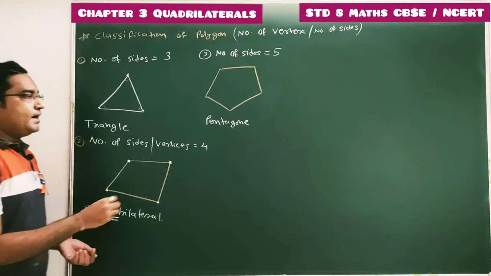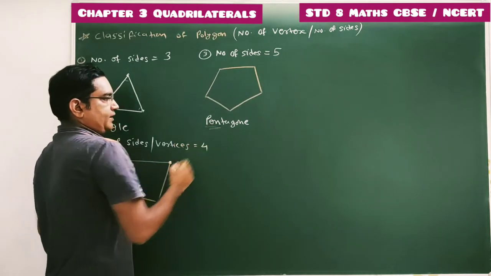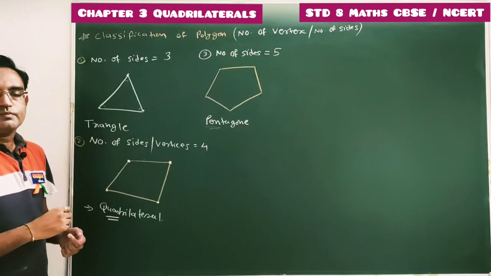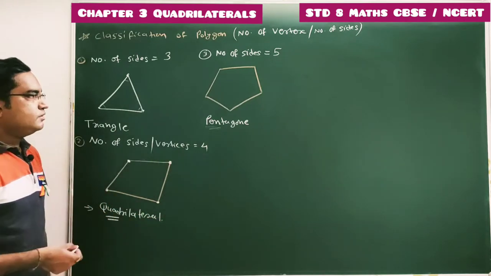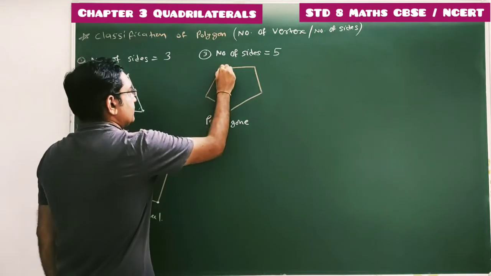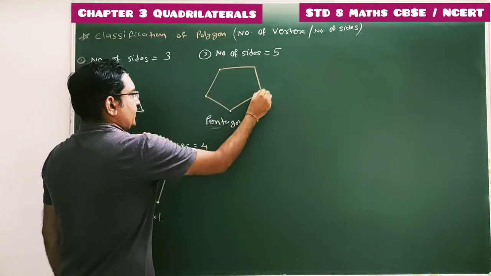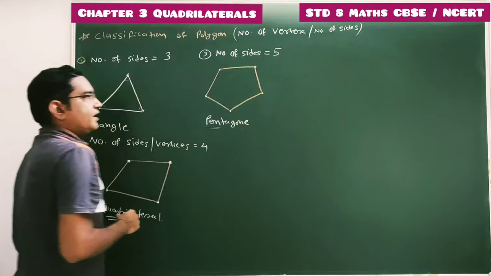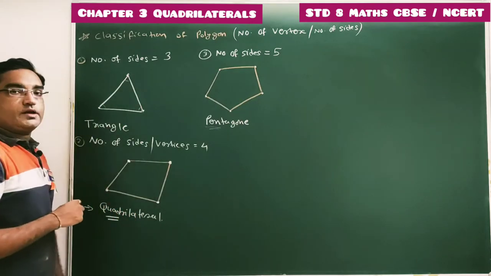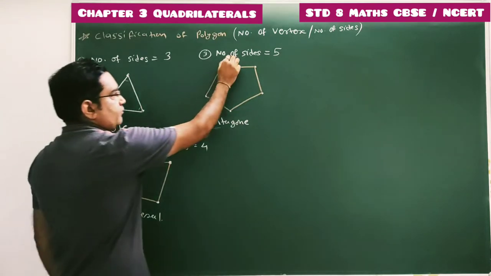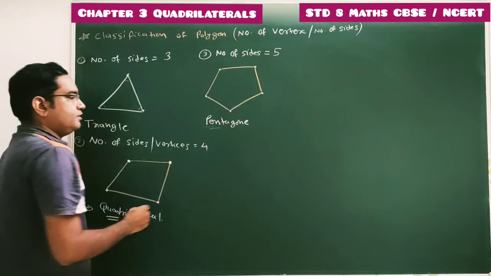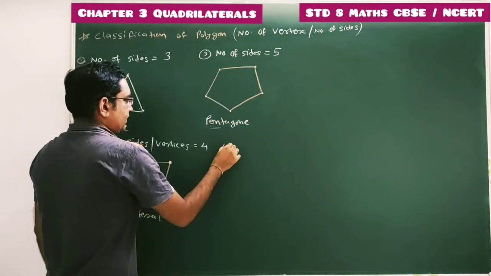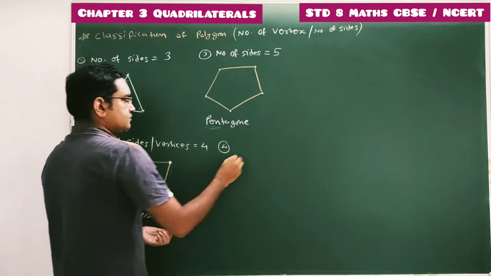Done. So penta means 5. Gone means sides. Lateral, gone are nothing but various names for the sides. So total 5 sides are there, 5 vertices are there, and hence it is known as a pentagon. A polygon with 5 sides is known as a pentagon.